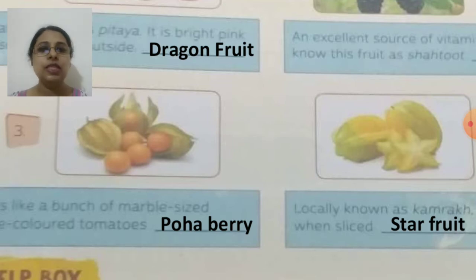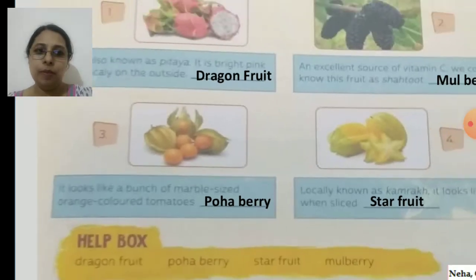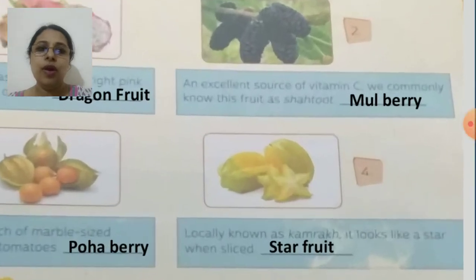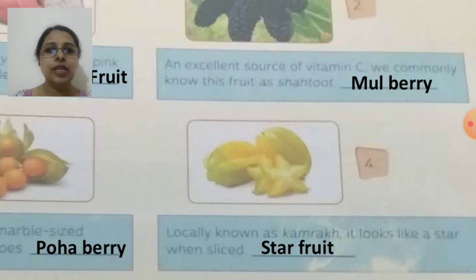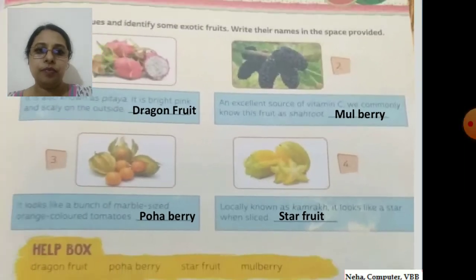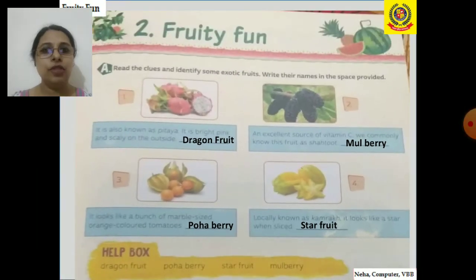So the name is poha berry. And the last one, as the shape shows, it is in star shape. And it is called as kamrak, right? And the name of the fruit is star fruit. Now we have done part A.